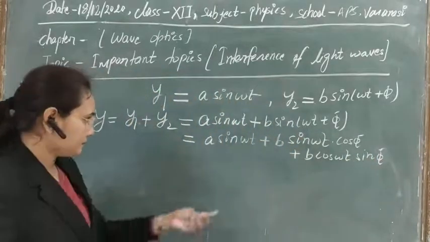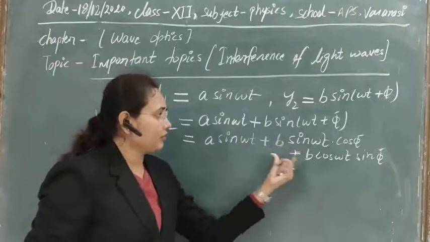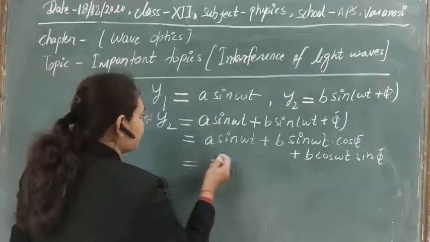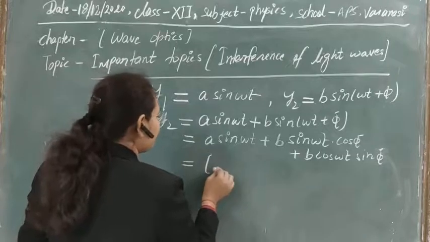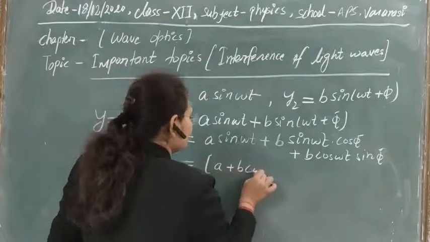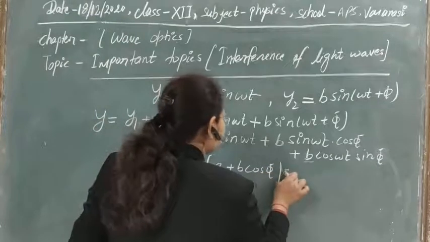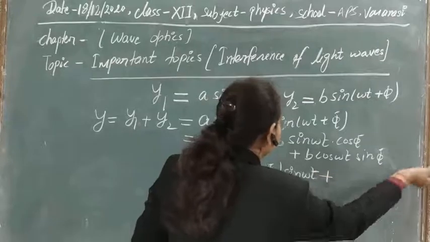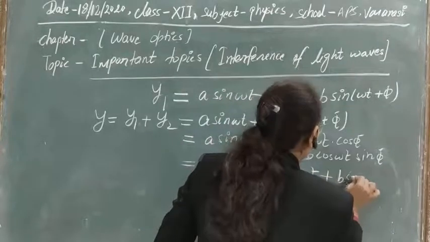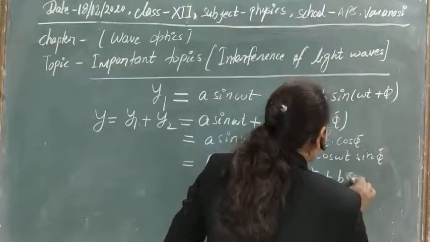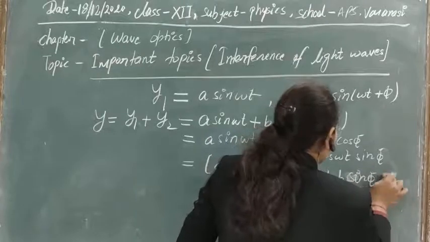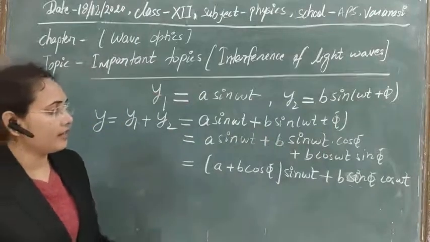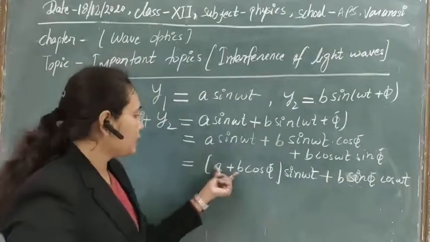Now take sin omega t at one place and cos omega t at one place. So we will get finally (a plus b cos phi) sin omega t plus b sin phi cos omega t.